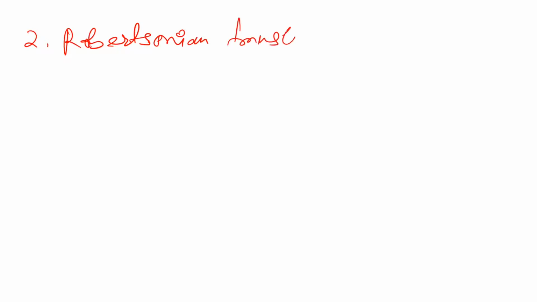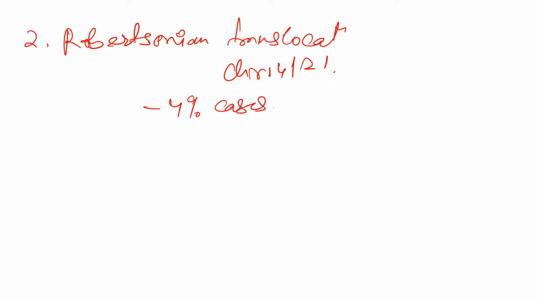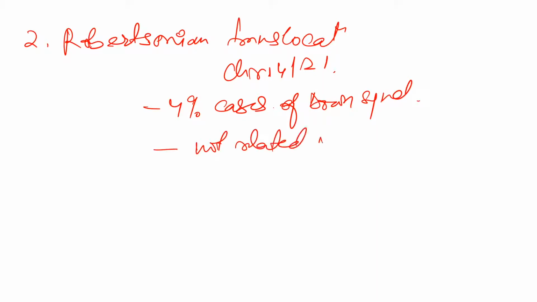So this Robertsonian translocation occurs in chromosome 21 and chromosome 14. Okay, what happens in it? It is seen in 4% of the cases of Down syndrome. 4% of cases of Down syndrome are Robertsonian translocation, and it is not related with increased maternal age. Not related. It is familial. Okay, Robertsonian translocation is familial.